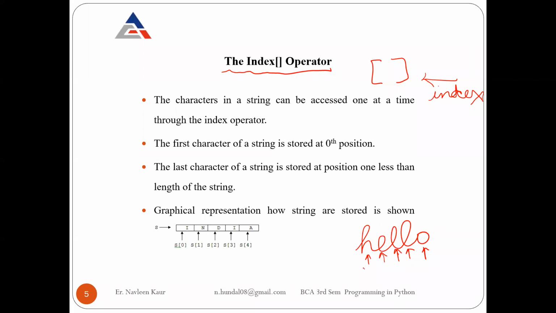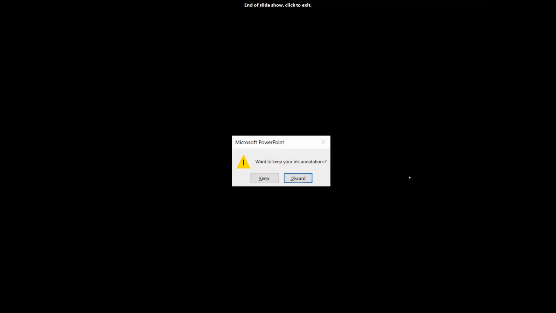So these positions, these locations I am talking about, these are known as indexes. Every character of your string is at a unique position or a unique location or a unique index.